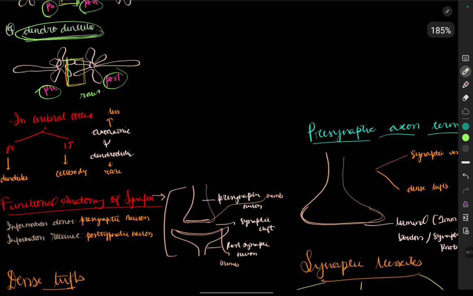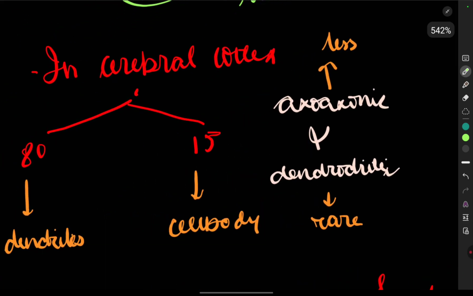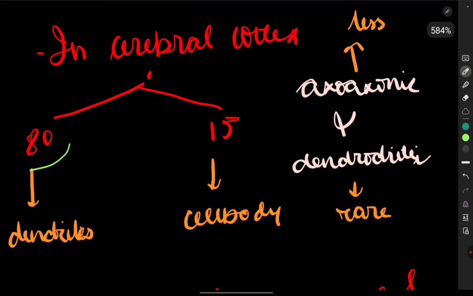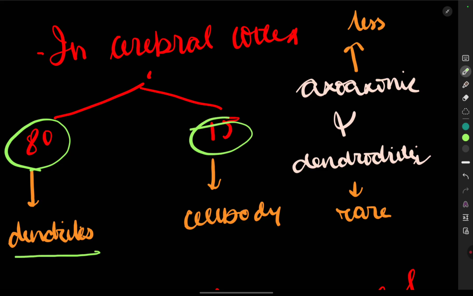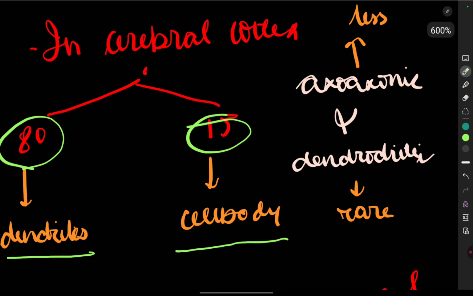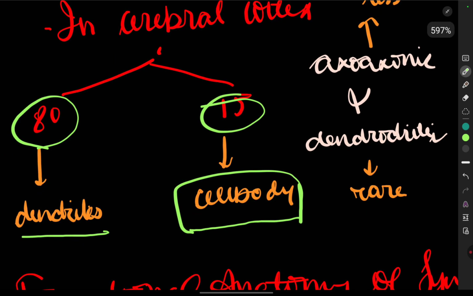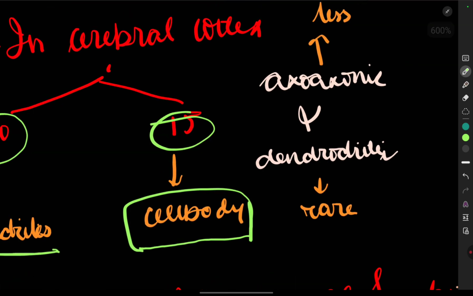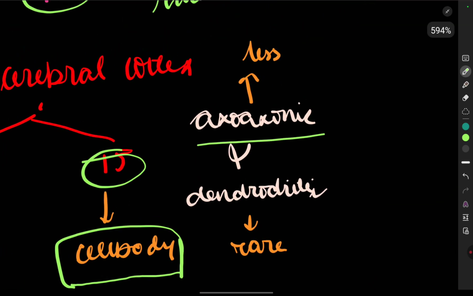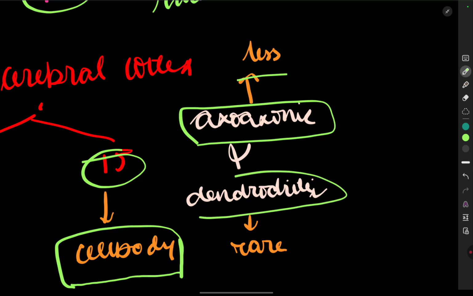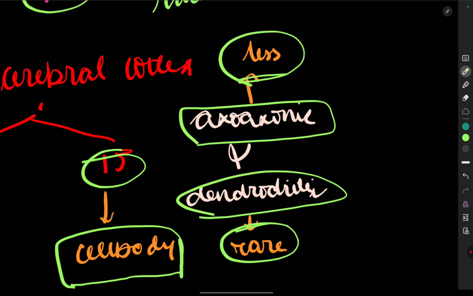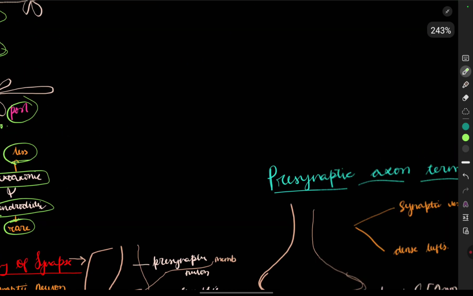Now we are going to see the cerebral cortex. See, 80% are the dendrites and 15% are the cell bodies. Sorry, I didn't understand my own handwriting. So see, axoaxonic is less and dendrodendritic is rare, as I've already mentioned above, right? So it is about that.